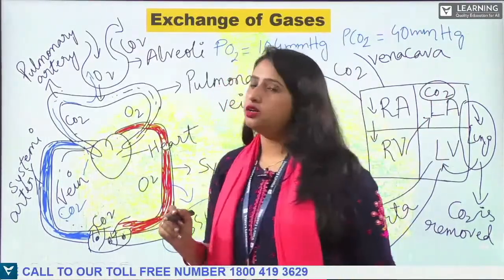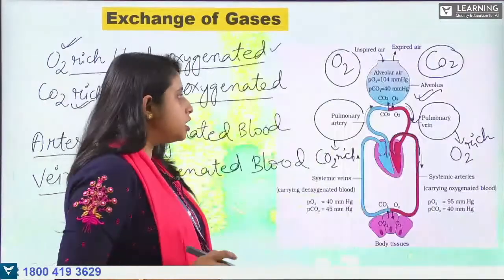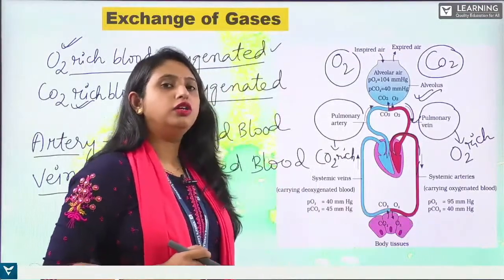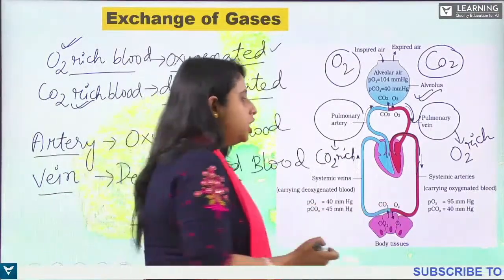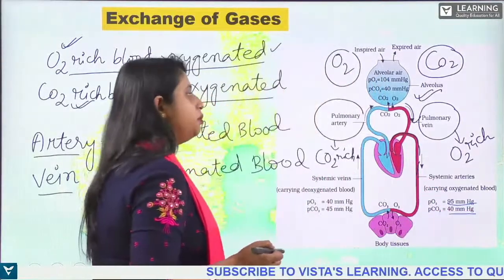Is that clear? Now, the oxygenated blood also has a partial pressure, that is 95 mmHg for oxygen and 40 mmHg for carbon dioxide.